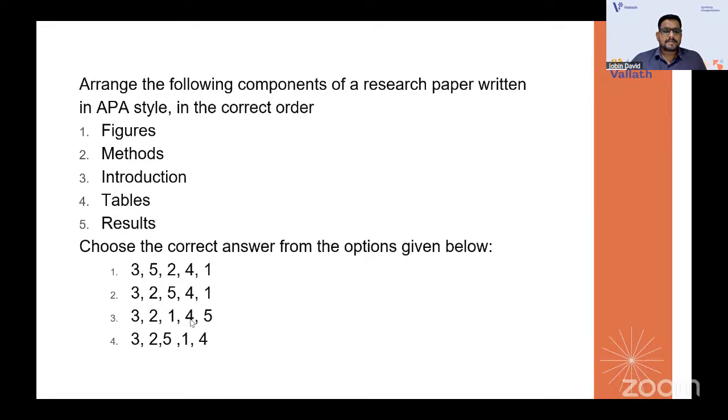Yeah, the answer here is 3, 2, 5, 4, 1, where you have introduction as the first one, because all the options go with introduction as the first one. Then we need to think which is the next one. After introduction, we have methods, definitely, but three options with methods again. And definitely we have the results now. And then coming to results, we have two options. Then we need to finalize whether it is tables or figures. So tables and then figures are there.